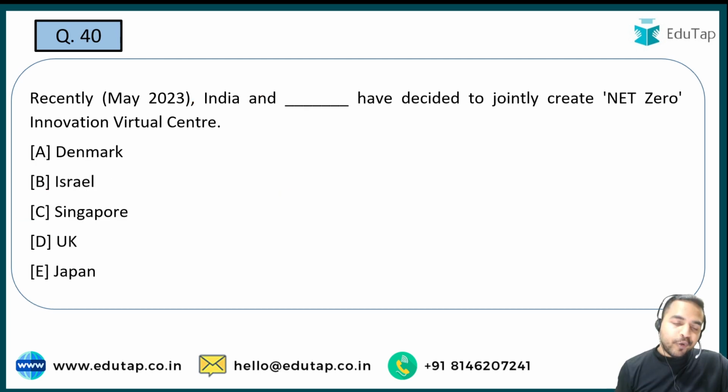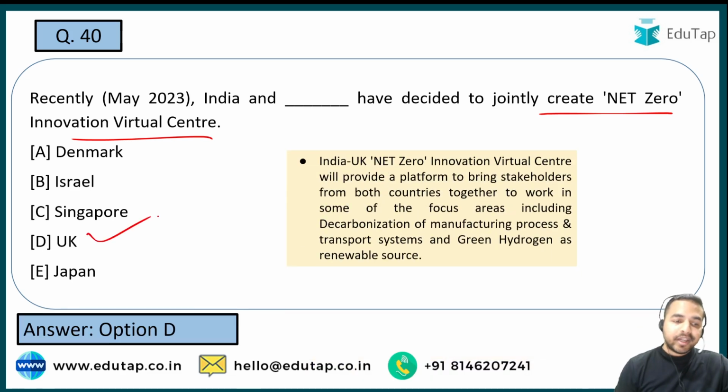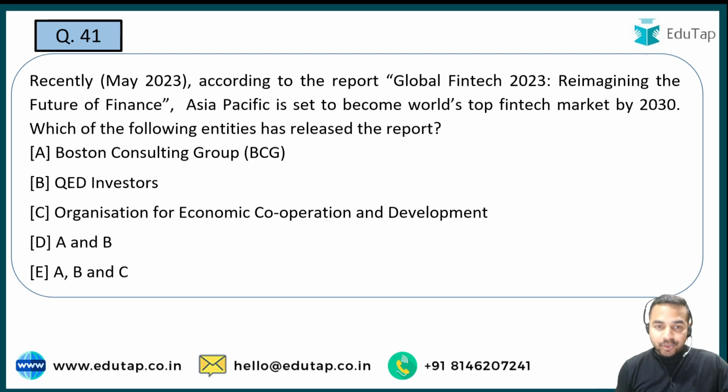Now let's move on to the next question guys, and here you are required to tell me that India, along with which country, has decided to jointly create a net zero innovation virtual center. And here it is basically the United Kingdom with which India is going to jointly create the net zero innovation virtual center.